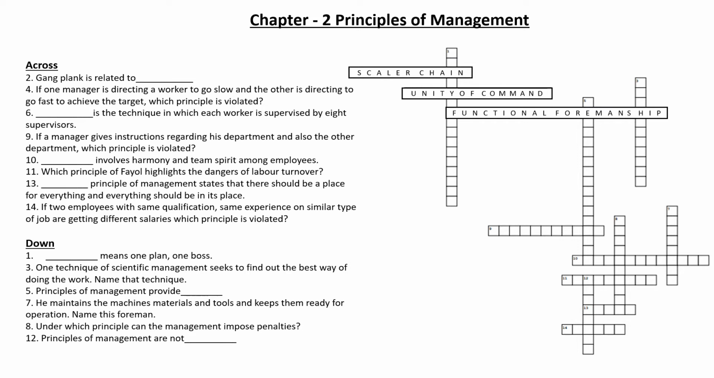Number 9: if a manager gives instruction regarding his department and also other departments, which principle is violated? In this case, a person is giving instruction to his own department and he's hurting the hierarchy of the organization. He's entering other departments also and instructing the people over there, which is out of his authority. So this is the violation of scalar chain.